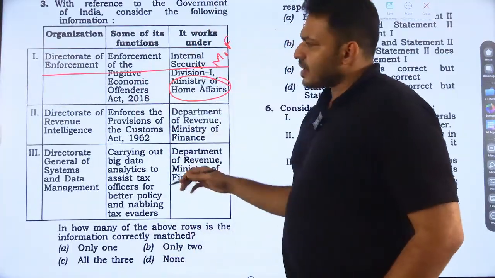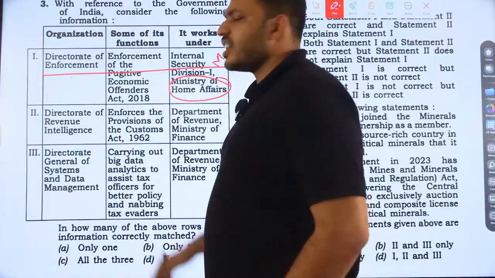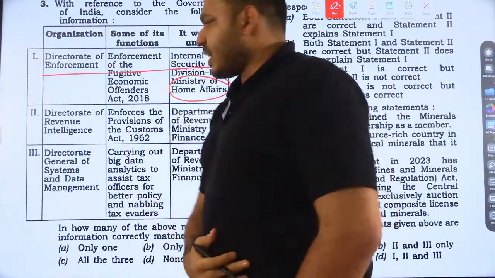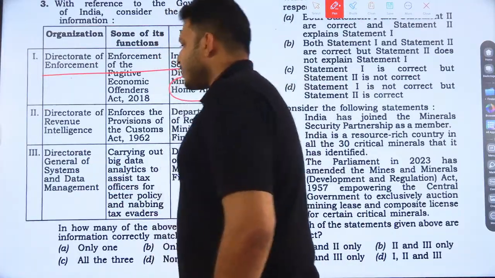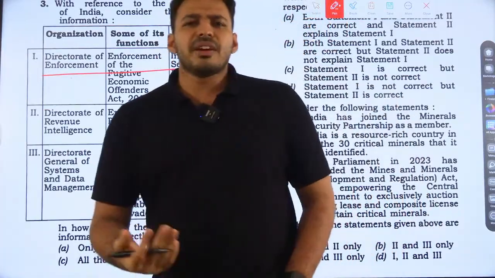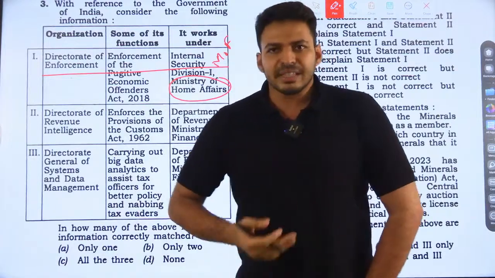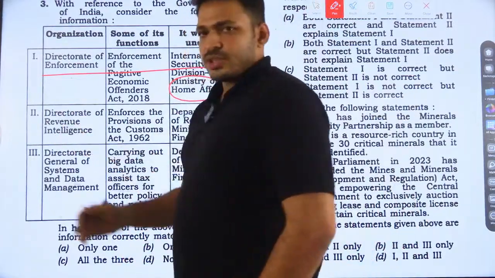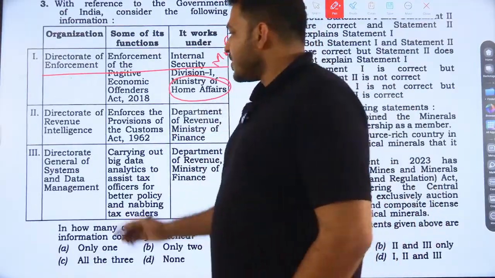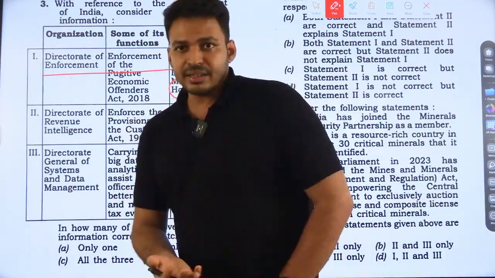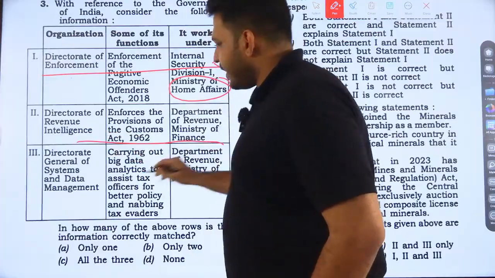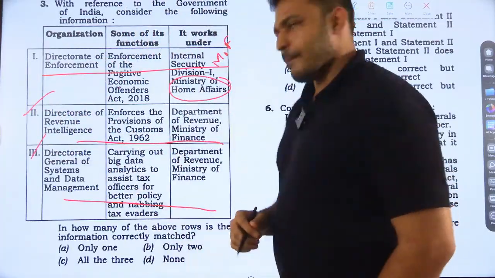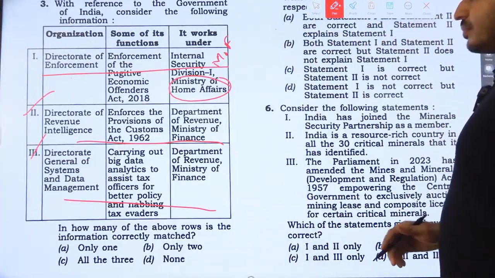But the rest of the things, Directorate of Revenue Intelligence, we are not much familiar about, and Director General of System and Data Management, we are not familiar with that either. So if something is not that familiar, UPSC will usually follow a pattern: if something is not very familiar, they have matched it correctly. Yes, these two things are actually correctly matched.